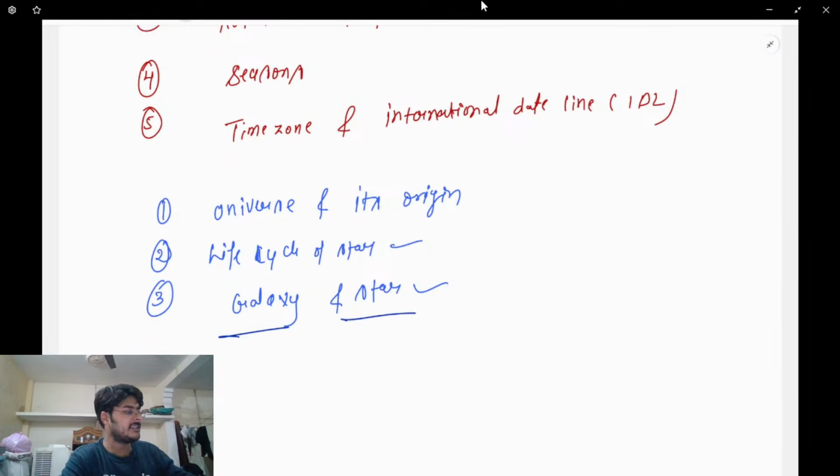Can anyone in this class give me the name of the galaxy we are living in? What is the name of our galaxy? Anyone in this class? Tell me.